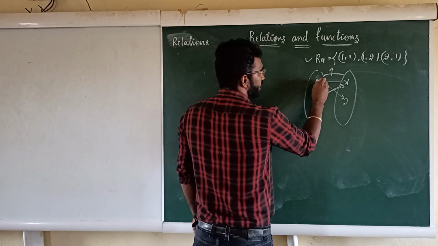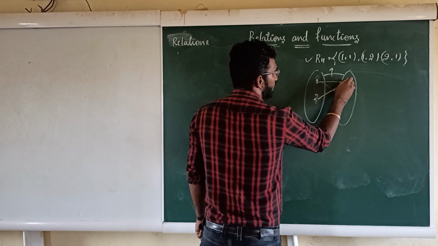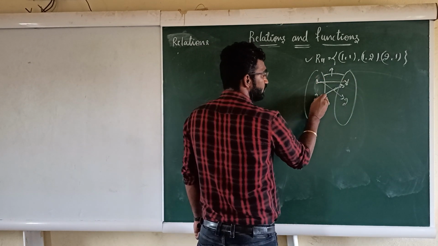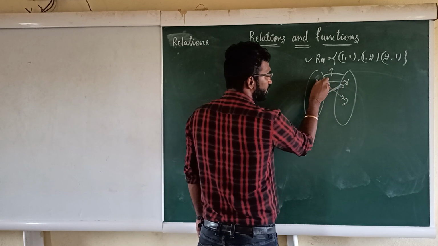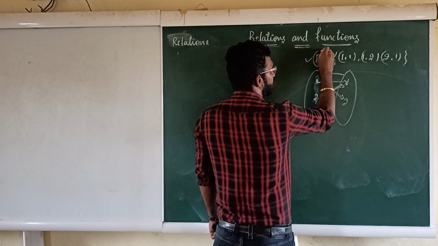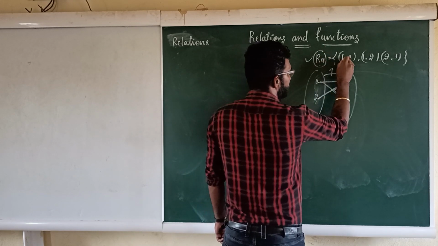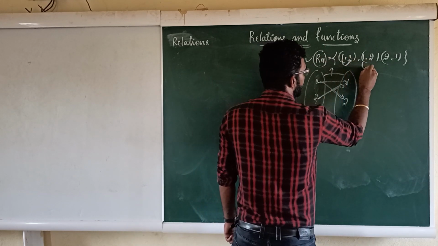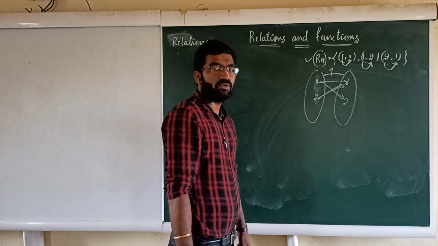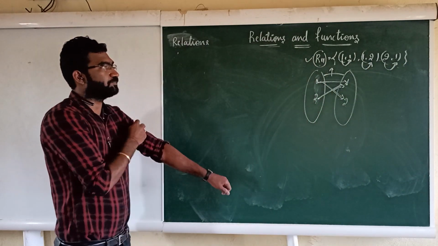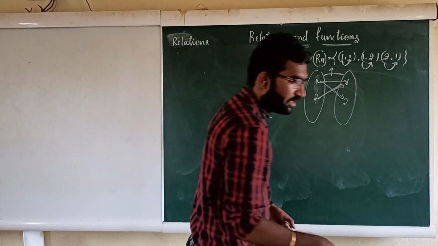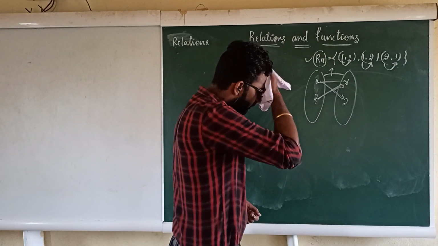Here how are we going to write it? 1 is related to 1. How to say this? 1 is related to 1, again 2 is related to 1, again 1 is related to 2. That is nothing but, under this relation, 1 is related to 1, 1 is related to 2, then 2 is related to 1. How we are going to read it, right? Very simple, right? This is about relations, definitions, and how to write the relations we have seen.